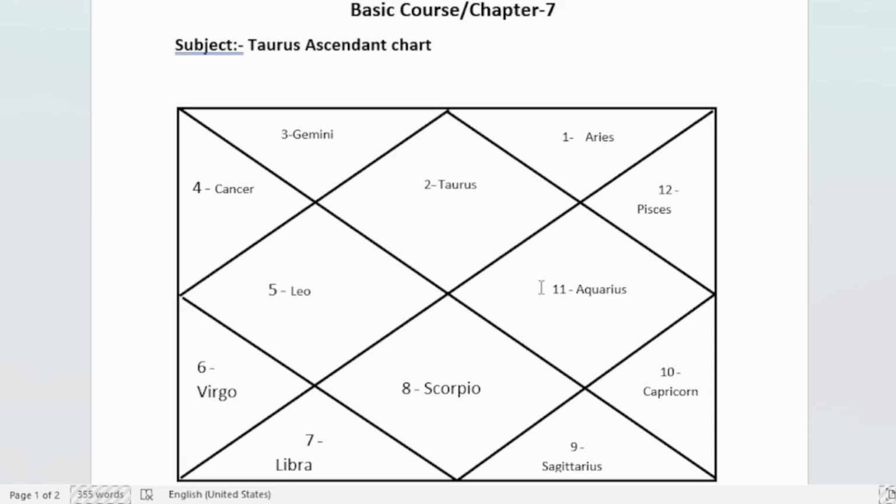Despite that, since Venus is the mentor of those demon planets, especially Rahu and Ketu, they respect their mentor and tend to give good results as per their characteristics to the Taurus ascendant chart. So they will be benefic in some of the areas of life, they will support the ascendant in those areas whose karak tattvas or characteristics are owned by Rahu and Ketu.